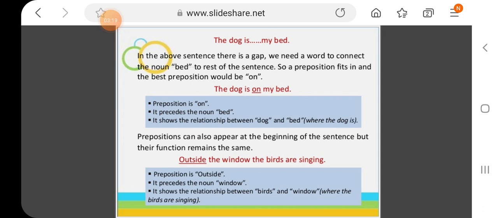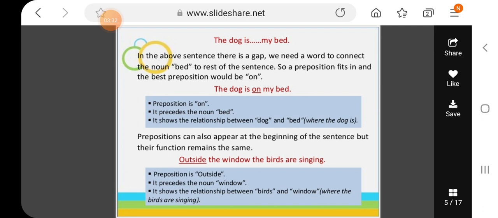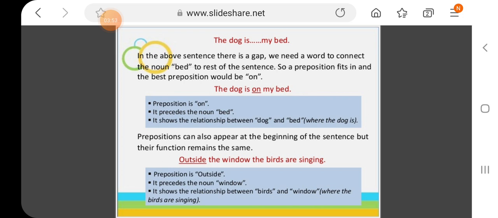So in this sentence, outside the window, the birds are singing. Outside is a preposition because according to its function, it is creating a connection between what? Let's have a look and just think. Outside the window, they are telling us about the location of the birds, that where the birds are singing. So it is connecting the noun birds with the other part of the sentence, and it precedes the noun window. So it is creating a relationship between birds and window, that where the birds are singing.